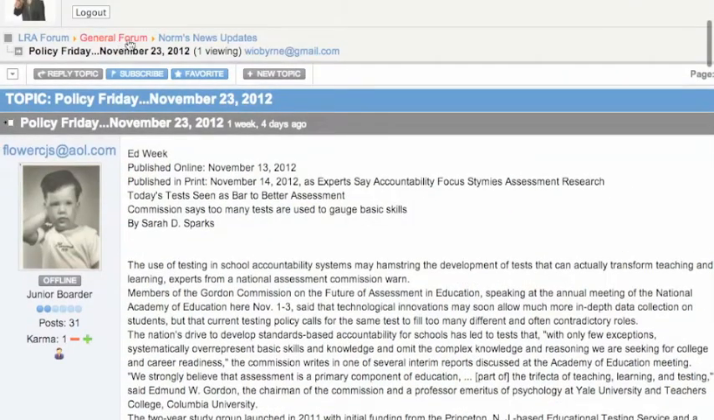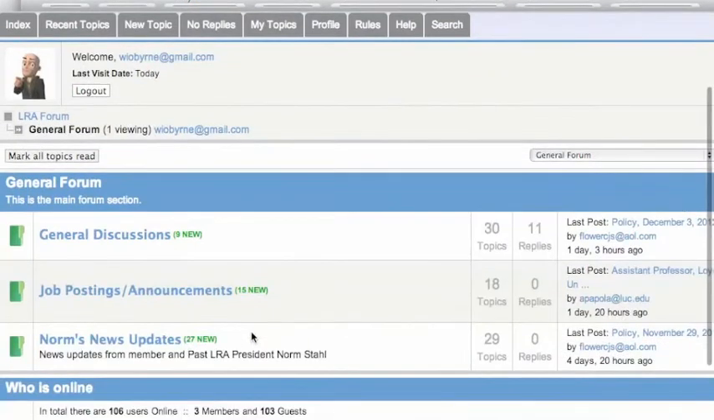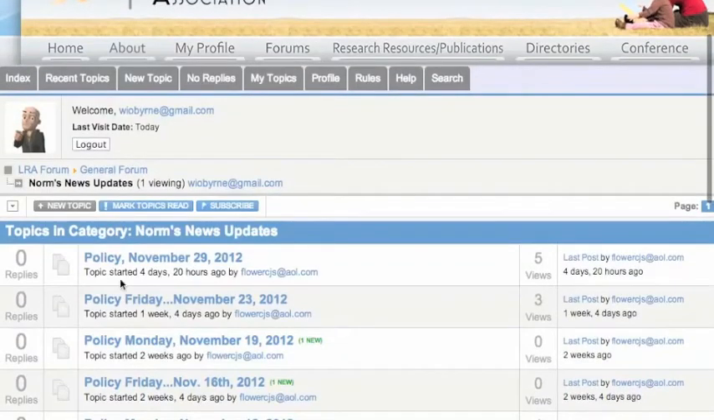What I'm also going to do here is back out of this, and this is the thread for all of Norm's pieces. What I want to do is get an email notification to let me know whenever Norm shares something here on the forum. So if I'm in the general forum, I can see all the different discussions. If I go into Norm's news updates, I can see that I can add a new topic within this section. I can mark all the topics as read, so I can come back when there's only new things that I have to take a look at.